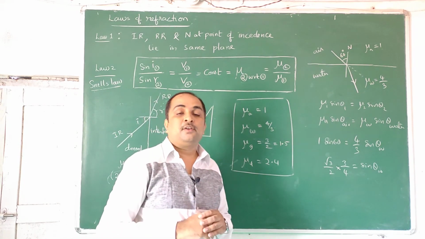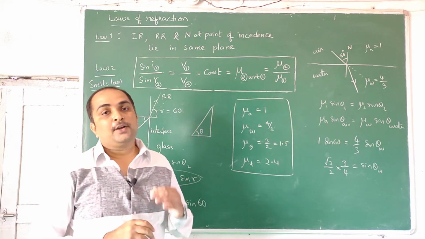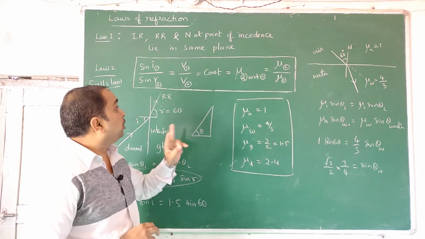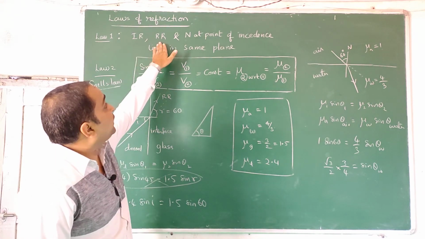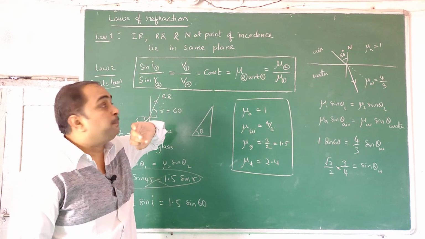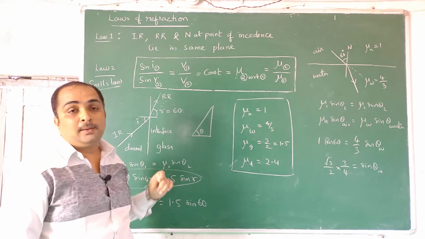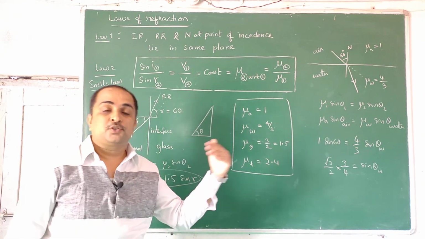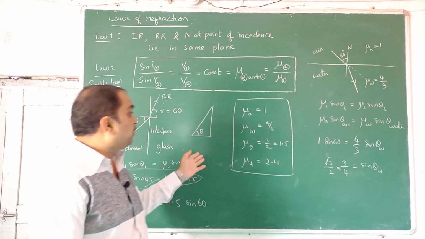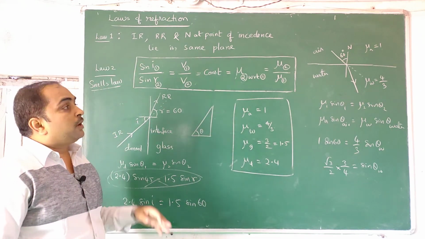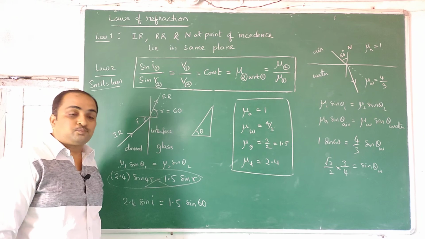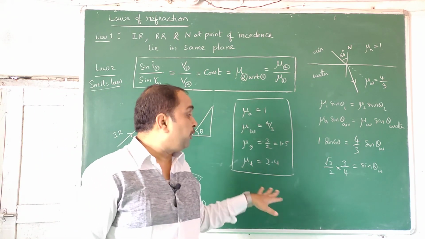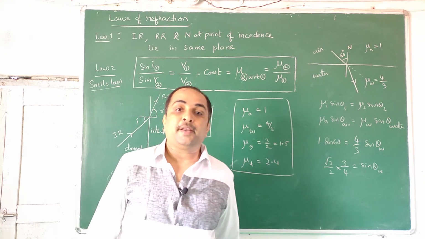So this is the introduction of refraction. I told you the things, just try to understand them. Two laws of refraction: incident ray, refracted ray and normal lie in the same plane, and Snell's law. Using Snell's law we did some problems. We found 3 absolute refractive indices, 2 relative refractive indices, then we found angles. You can find any angle using this, but you have to learn by heart 4 things, 4 speeds and 4 refractive indices. For an introductory course this is required.